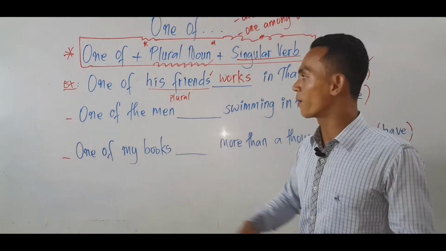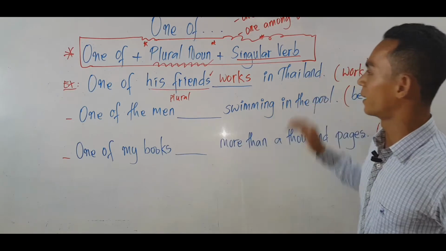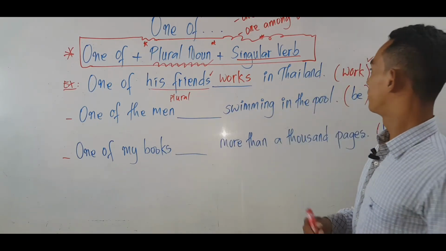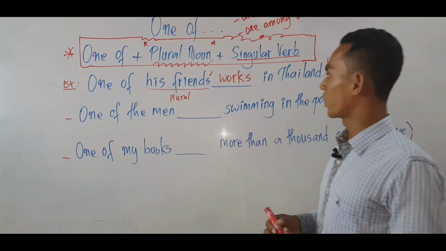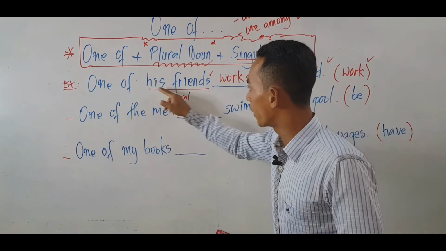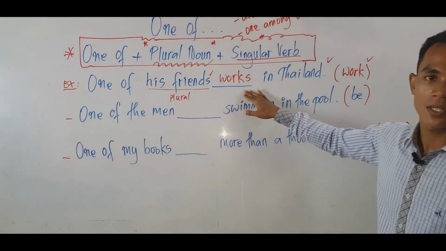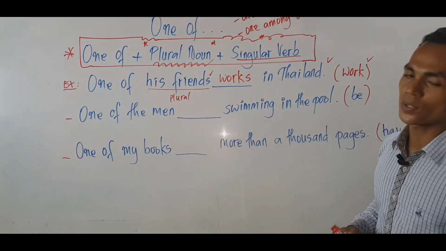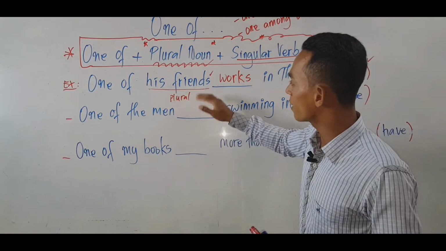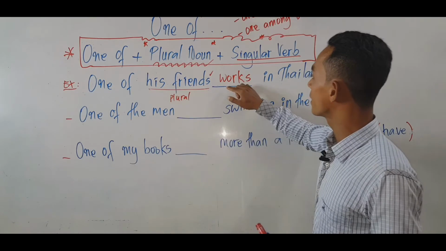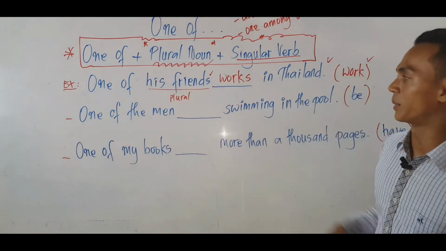One of my friends, one of his friends works in Thailand. One of his friends works in Thailand. One of plus a plural noun with a singular verb. One of my friends, one of his friends: one of plus plural noun plus singular verb.